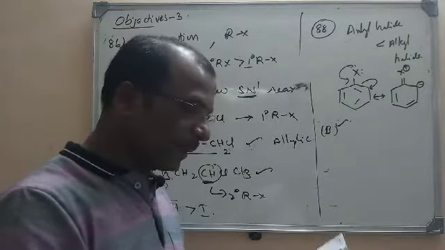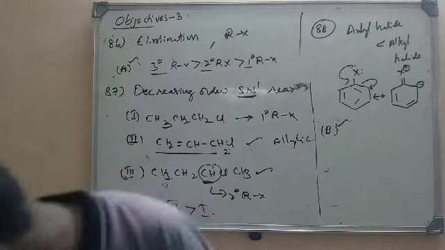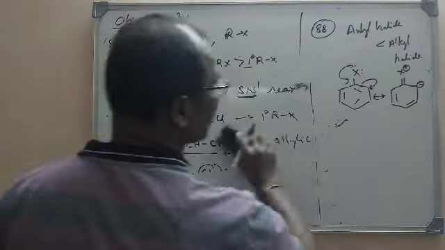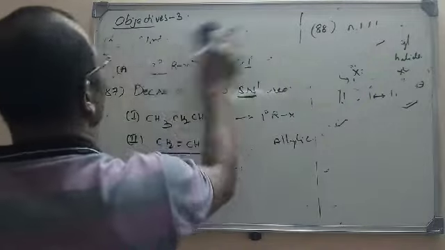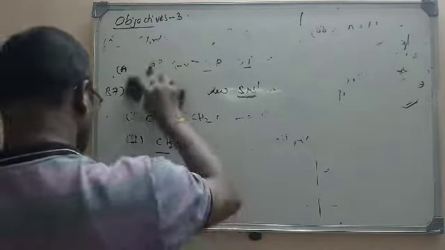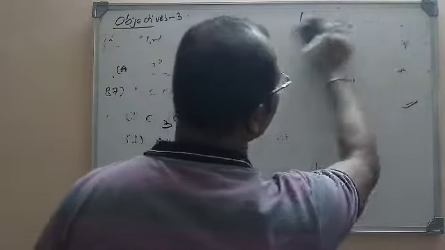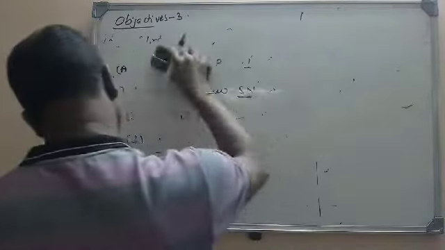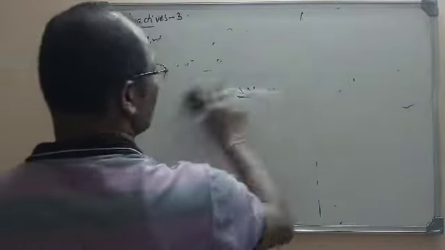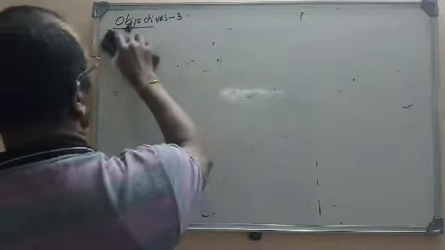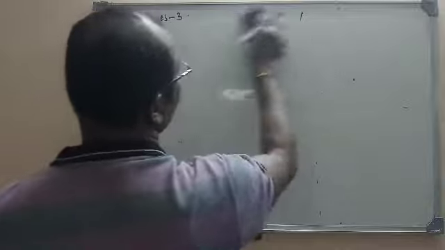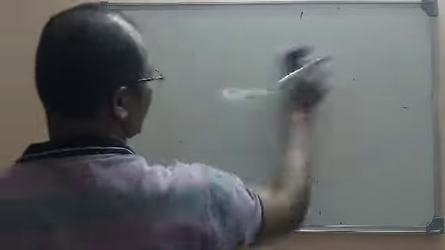Now let us move to the next objective question. We are moving to question number 89. So please remember that always aryl halides are less reactive than alkyl halide due to resonance. Because of the resonance, the C-X bond will get a double bond character and its bond energy will be increased, and so it is difficult to break, and majorly it has a resonance stabilization. So due to resonance it will be less reactive.